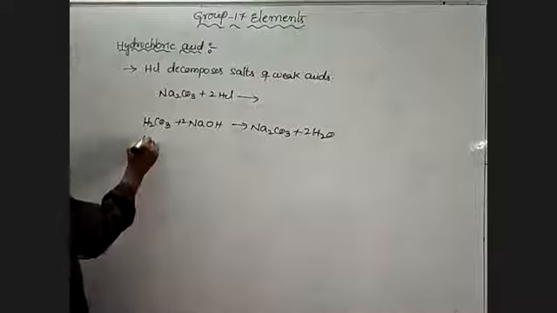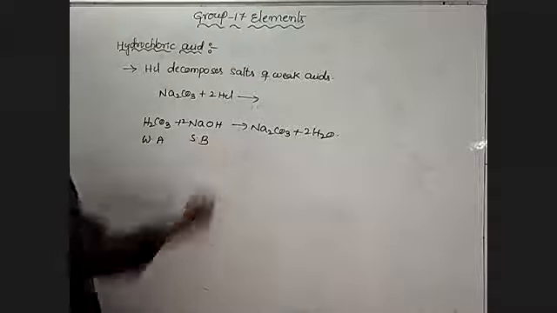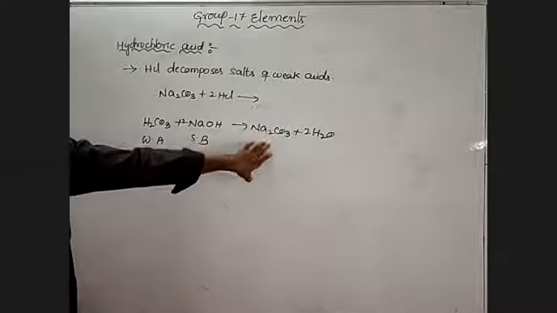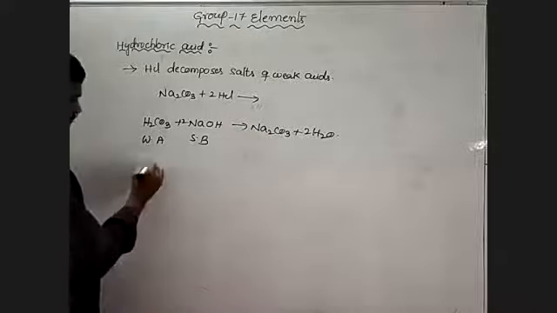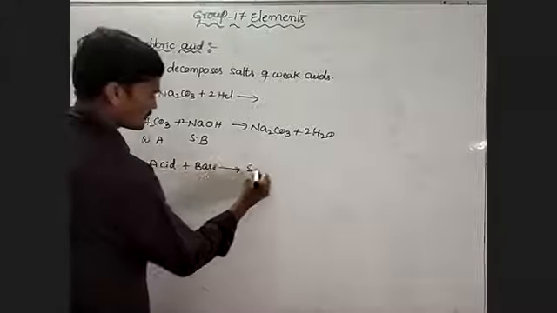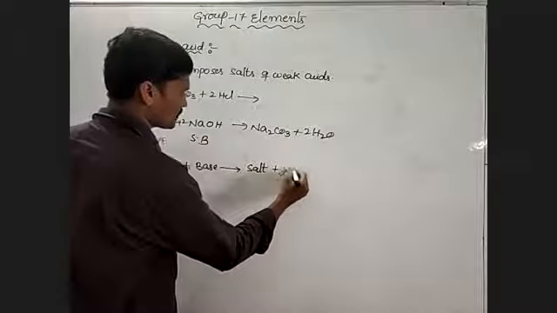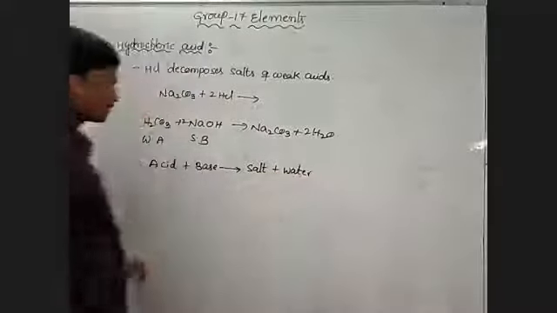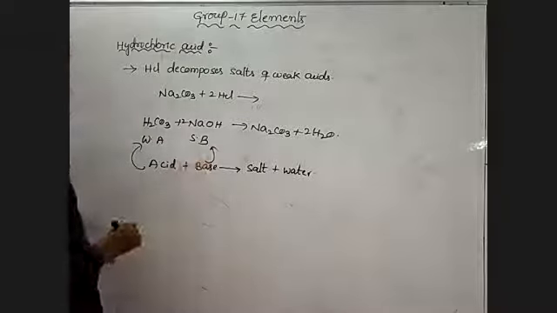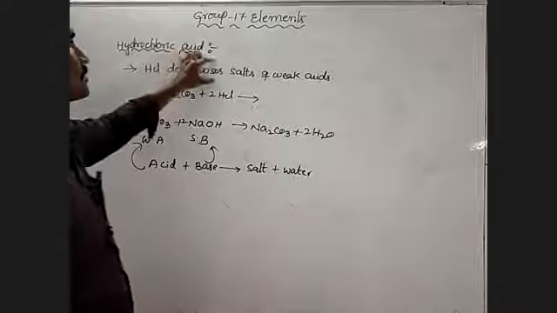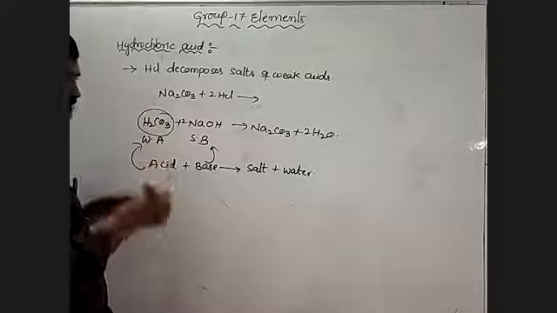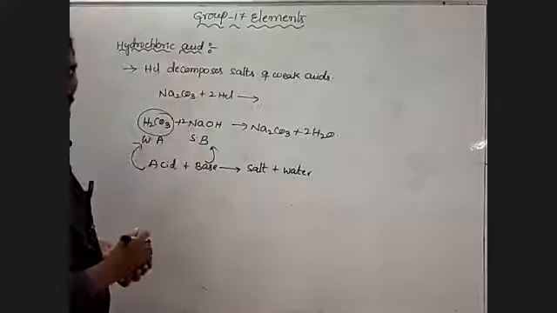So this is a weak acid, this is a strong base. Weak acid and strong base, so these have basic nature. But look, acid plus base gives rise to salt plus water. So the acid we took is a weak acid, the base is a strong base. HCl decomposes salts of weak acids, meaning it decomposes the salts formed by such weak acids.